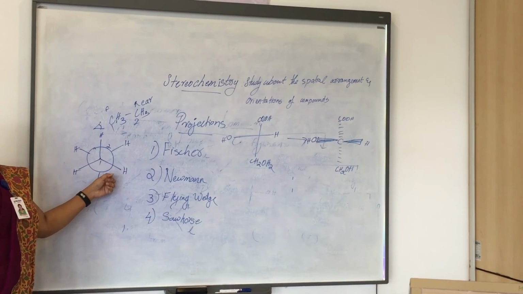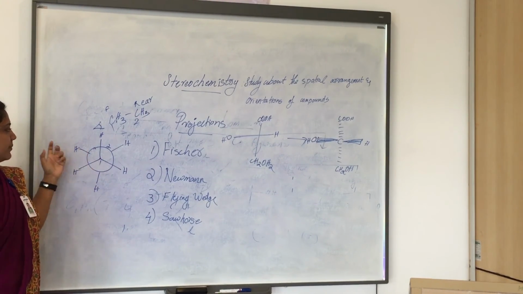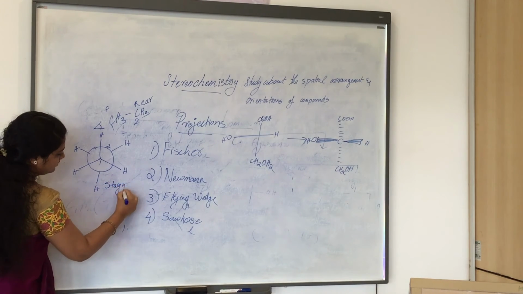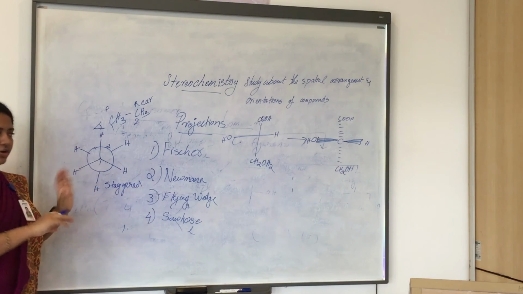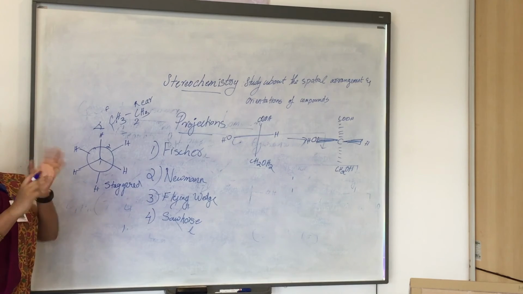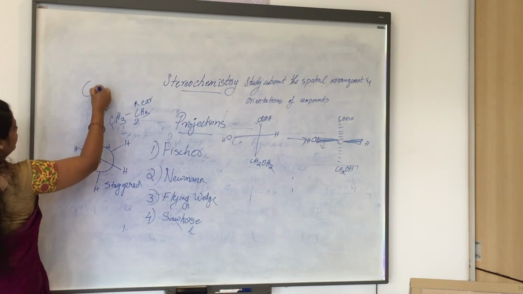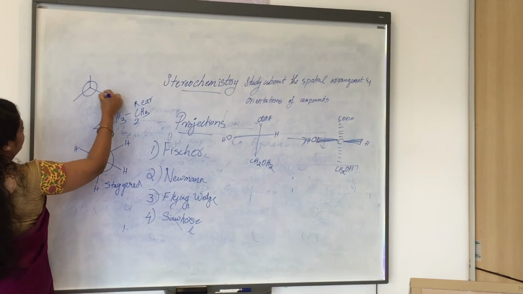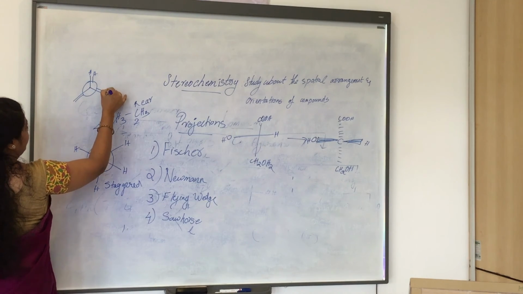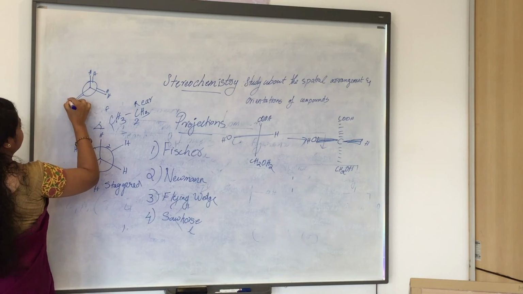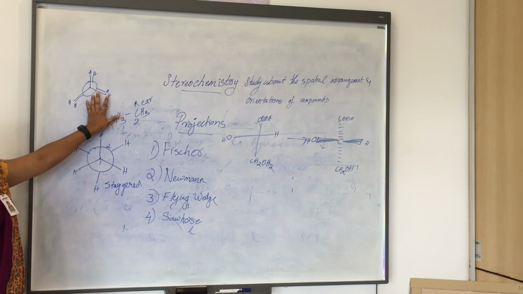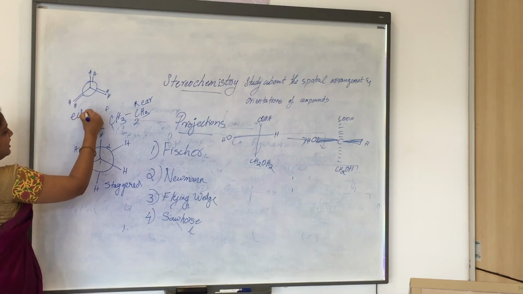This is the Newman projection. A Newman projection can be represented in two styles. This is the staggered one, where all three bonds of the front carbon and back carbon are placed efficiently, as far apart as possible. We can also represent the same ethane compound like this. We can say this is the eclipsed one.